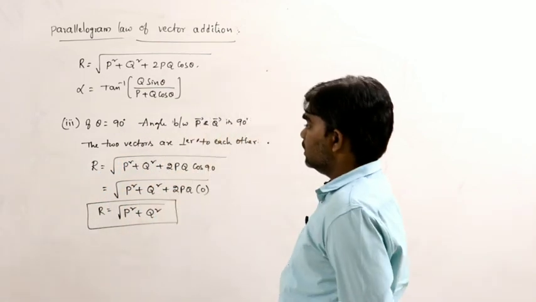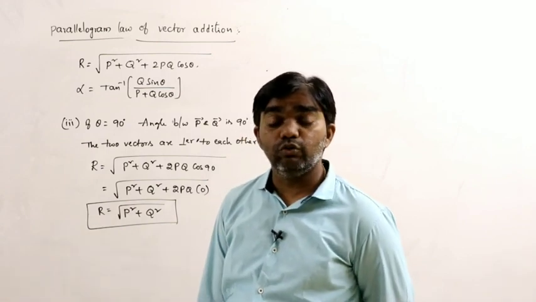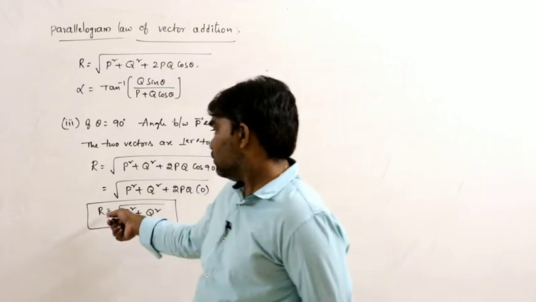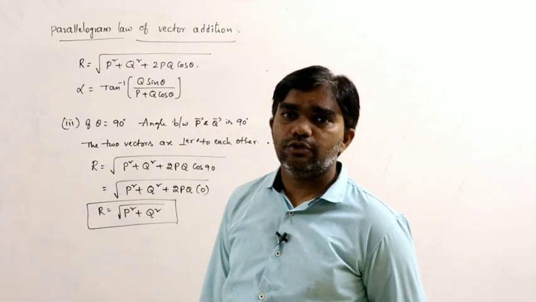So this is the resultant. If two vectors are perpendicular to each other, R is equal to the square root of p square plus q square.